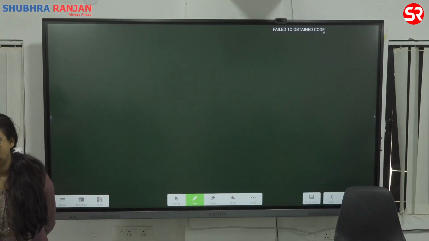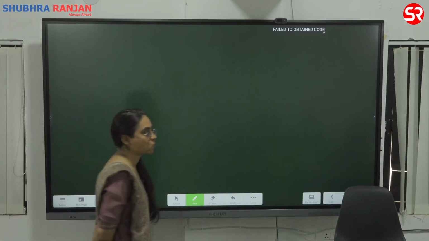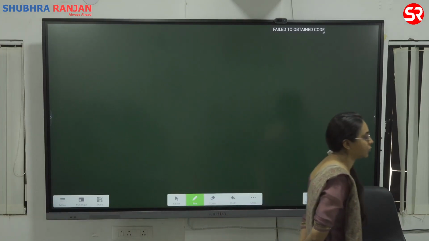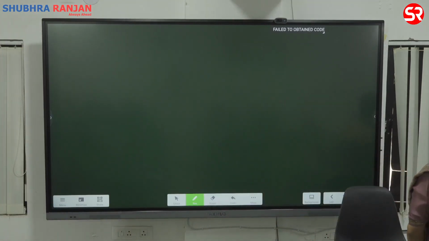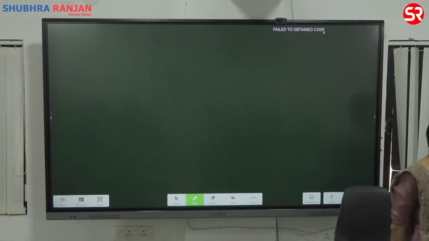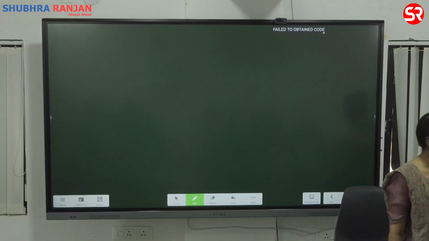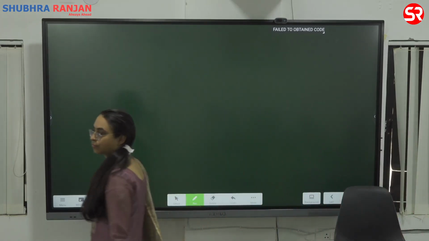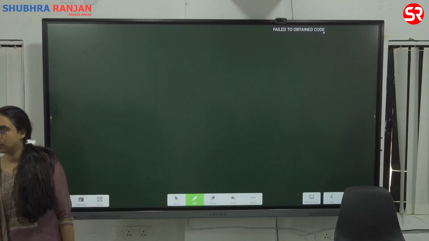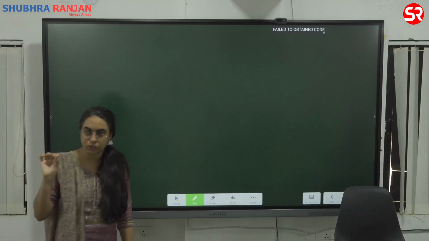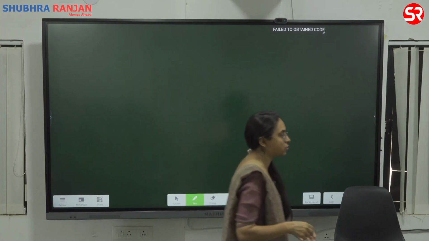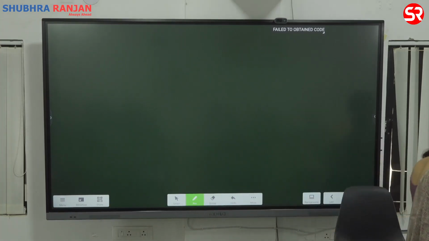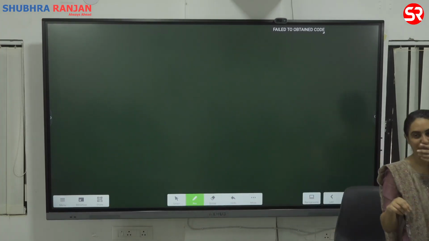One is the rotation on its axis. It takes 24 hours to complete one rotation. This is the first one.